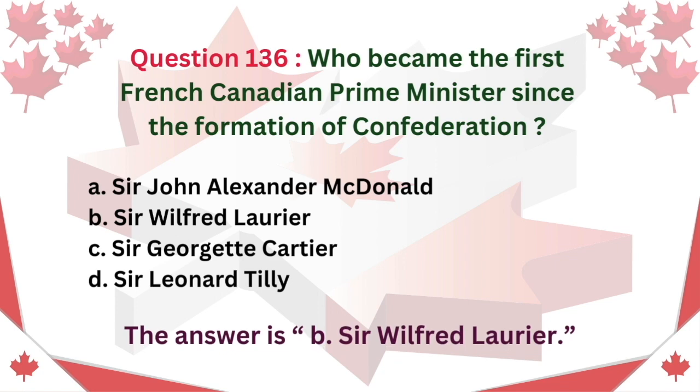Question 136. Who became the first French-Canadian Prime Minister since the formation of Confederation? A. Sir John Alexander Macdonald. B. Sir Wilfrid Laurier. C. Sir George-Étienne Cartier. D. Sir Leonard Tilley. The answer is B. Sir Wilfrid Laurier.